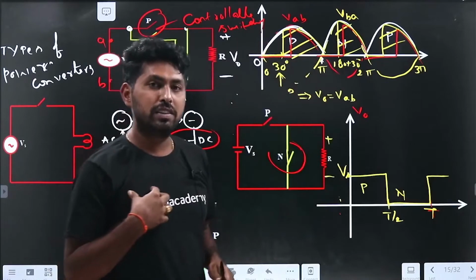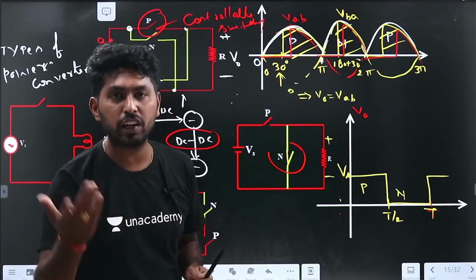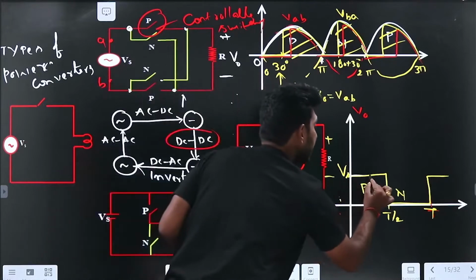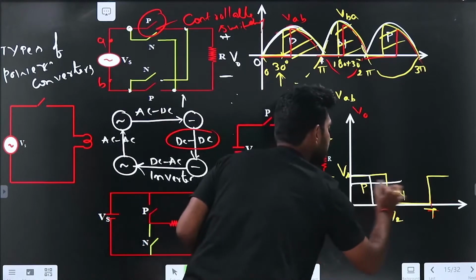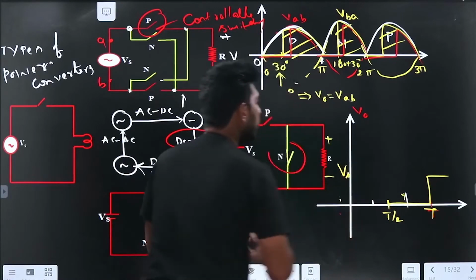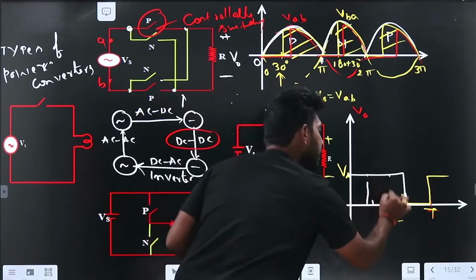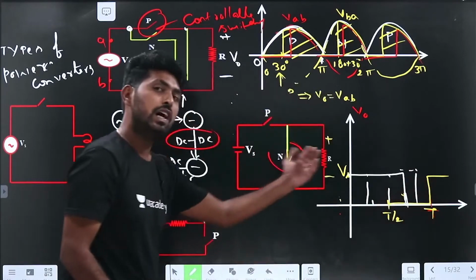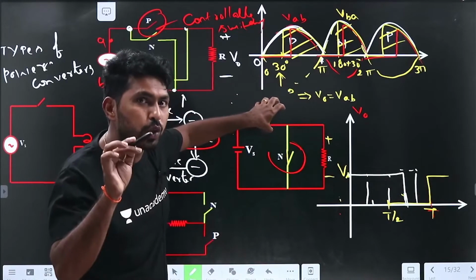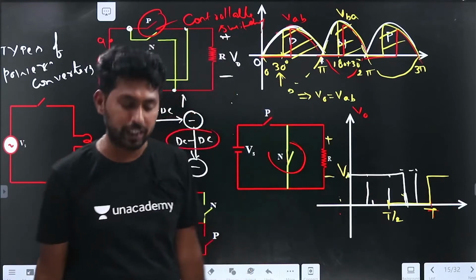Underline this point: if I can control the p switch at different intervals, the turn on and turn off times are controllable. So I can control this duration, right? By using the controllable p switch here, I can control the output voltage of the DC to DC converter.